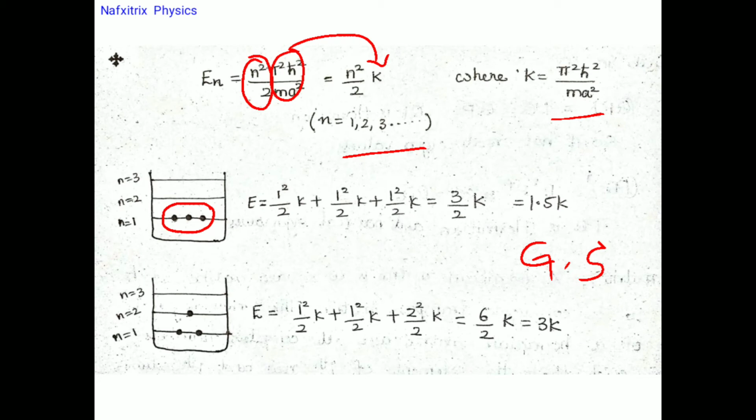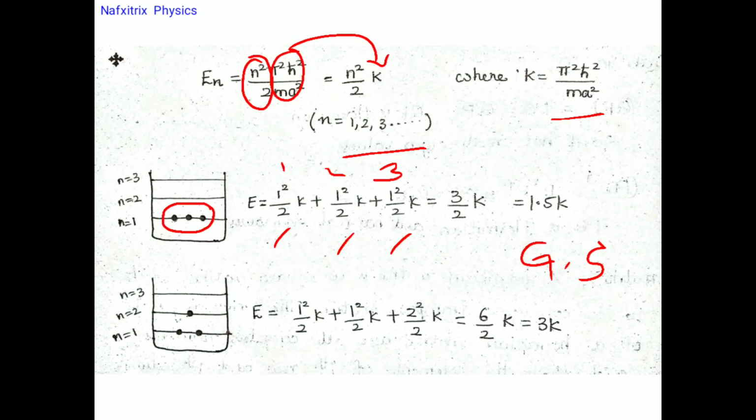So the energy of all three bosons in this particular state is 1 squared by 2 k, n value 1, again plus 1 squared by 2 k, and again 1 squared by 2 k, for the first, second, and third bosons.